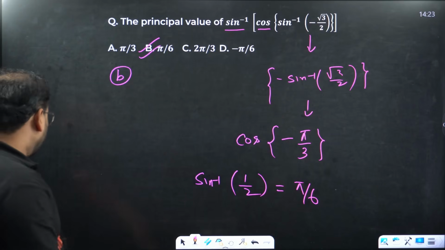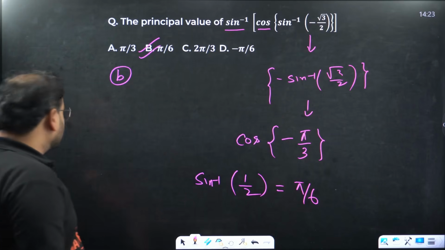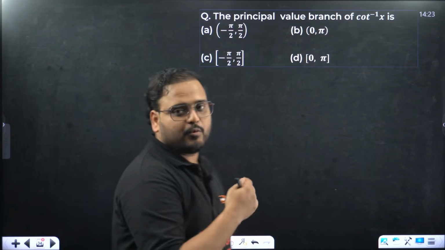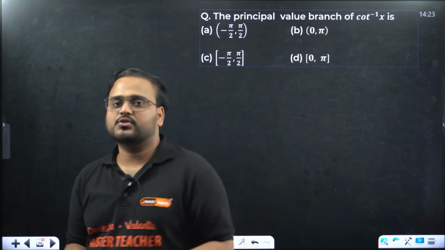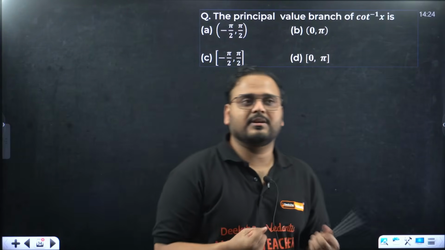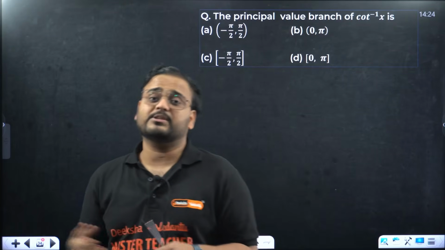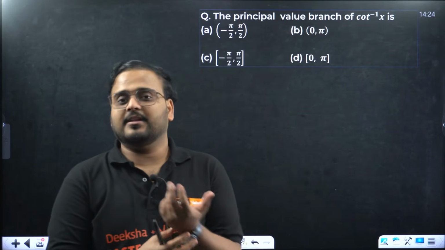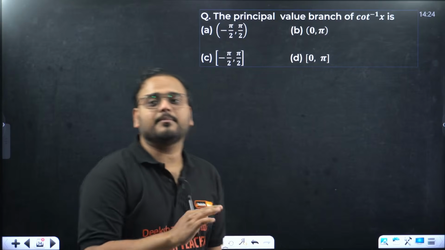Okay. Moving on. Let's look at some board style questions also. Starting from here, this is the board style question. This is the value branch. It is a very favorite question of your boards. In the last 10 years, maybe more than 5 to 6 times they have asked this question. Every alternate year, they ask an MCQ or a 1 marker based upon this.